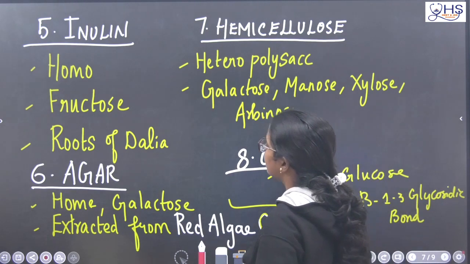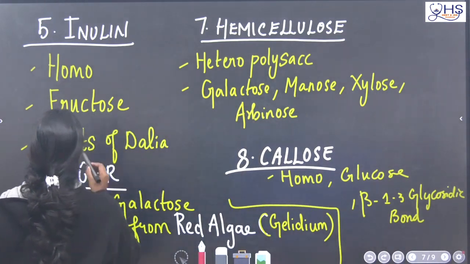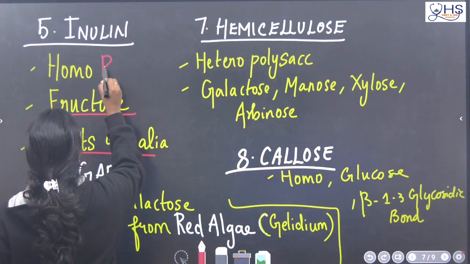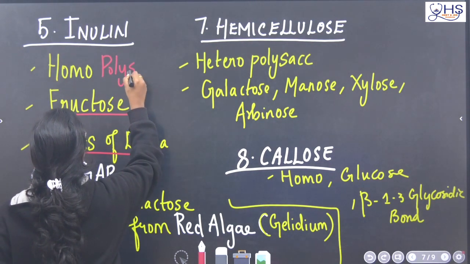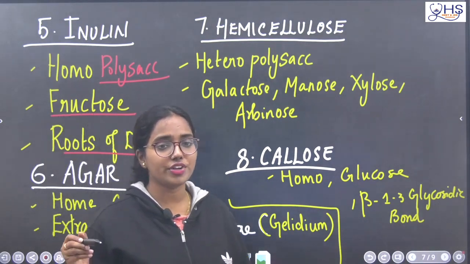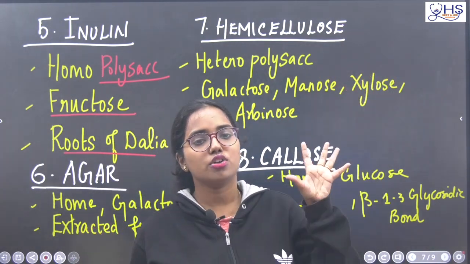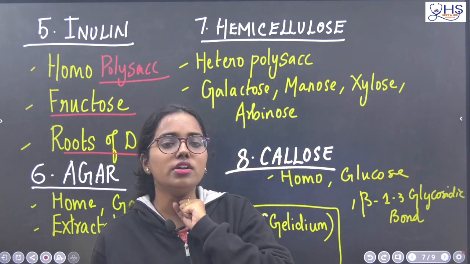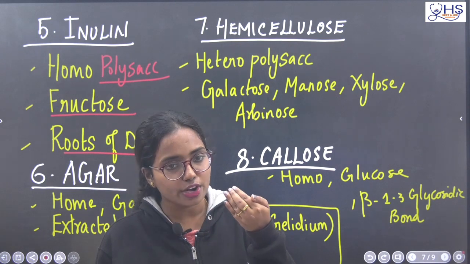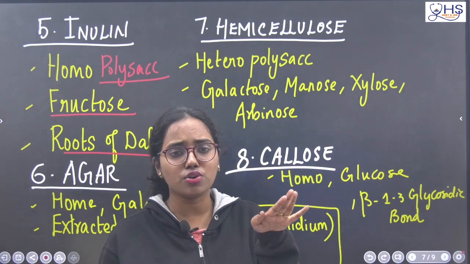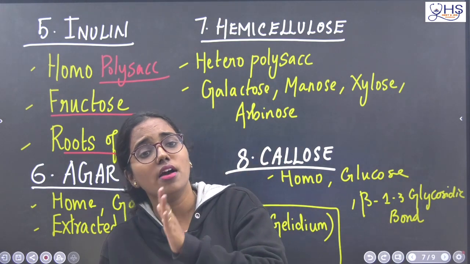So the next thing is inulin. Inulin is a type of sugar which is also a polysaccharide. It is present in the roots of the dahlia plant. You would have seen the dahlia flower. So in the dahlia, one of the polysaccharides is inulin. Inulin is repeatedly made up of fructose and it is a homopolysaccharide, which means it does not have any element other than fructose.